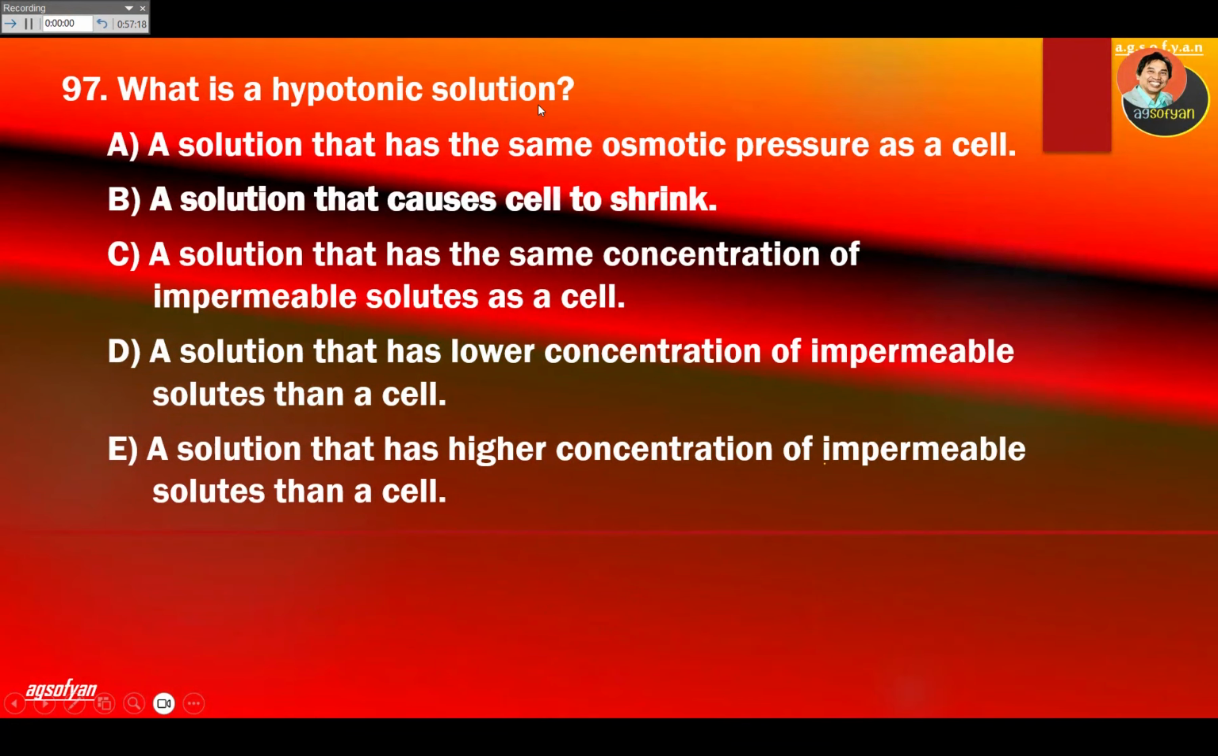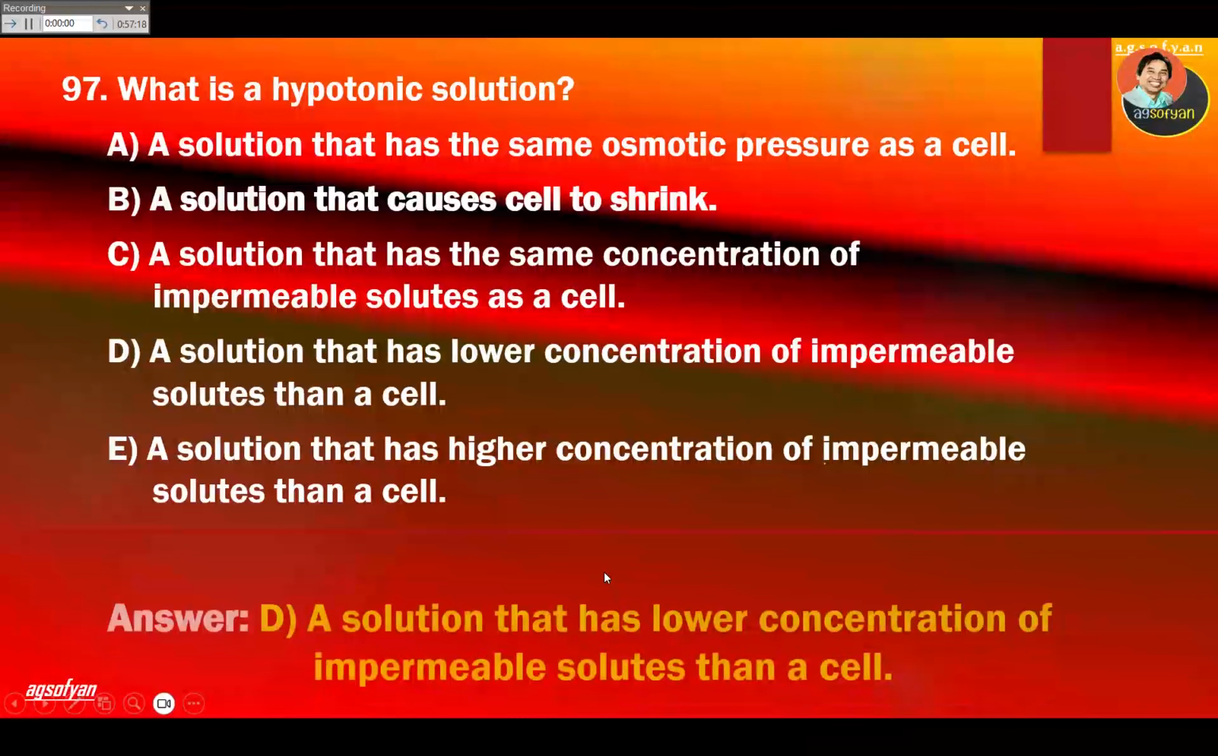What is a hypotonic solution? Hypo means lower, so look for that clue, lower. Solution that has the same? No. Solution that causes cells to shrink? The one that causes cells to shrink is hypertonic, not hypotonic. Hypotonic will cause hemolysis. A solution that has the same concentration is isotonic. A solution that has lower concentration, yes, that's going to be D. So D should be the answer.